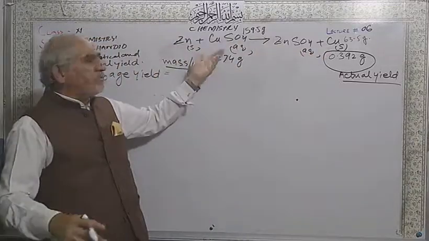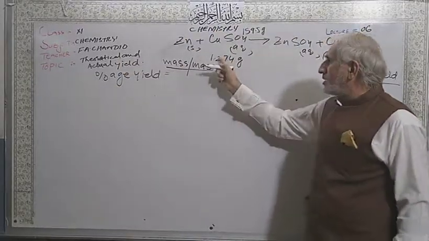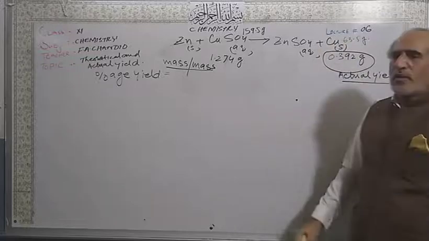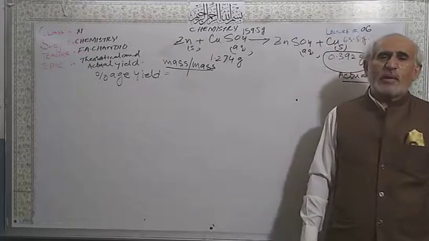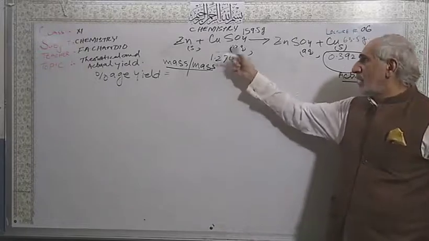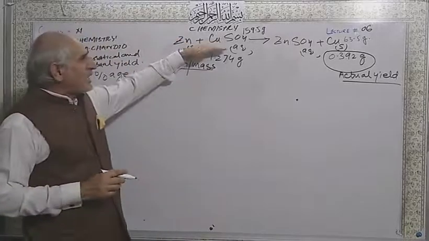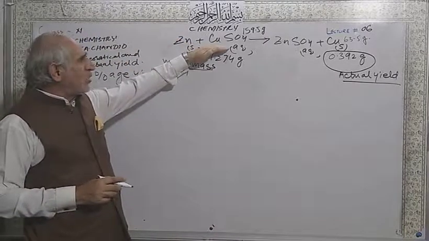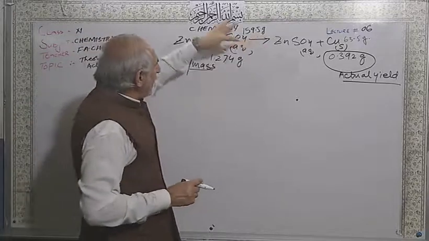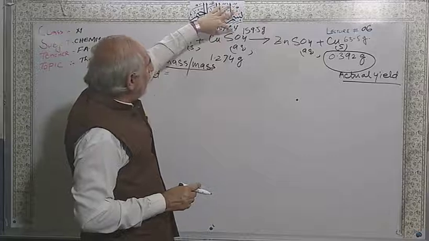Otherwise, when you use the previous mole method, first you calculate these moles, then you calculate moles of this one, then you have to convert these moles again into mass. But now here I am using a very simple method, mass to mass. Mass is given, calculate mass. So in the balanced chemical equation, 159.5 grams is equal to 1 mole of copper sulfate.